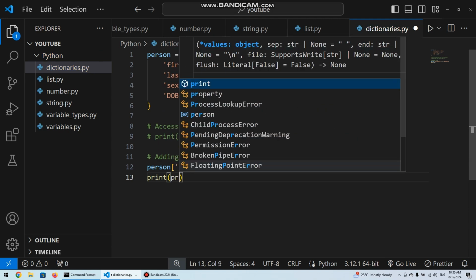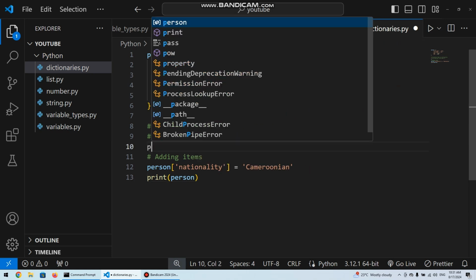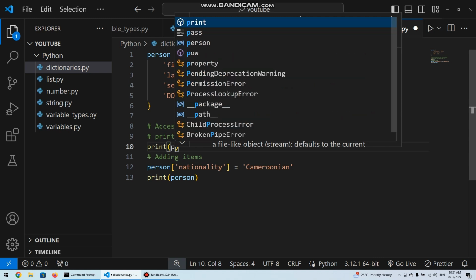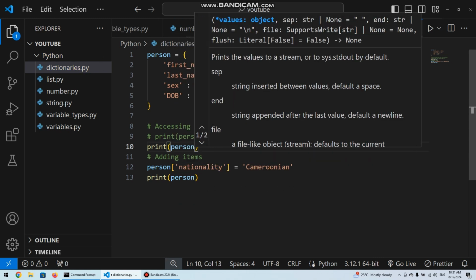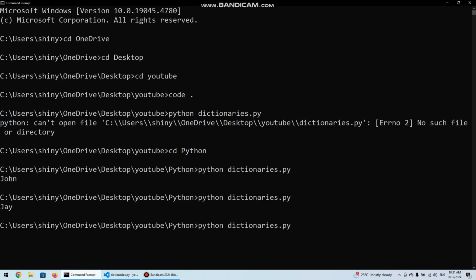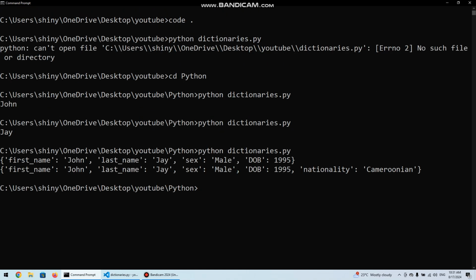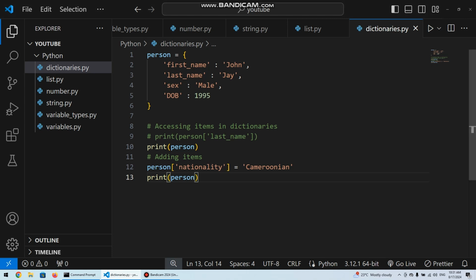Now if we try to print our person dictionary, before doing this, I would like to do a first print up here of the person dictionary, then do a second print after doing this assignment of the nationality key that holds Cameroonian as value. When we run this, we should see the difference between the first one and the second one. The first one has first name John, last name J, sex male, date of birth 1995, and the second one has all of it and nationality being Cameroonian. So that's adding an item to our person dictionary.